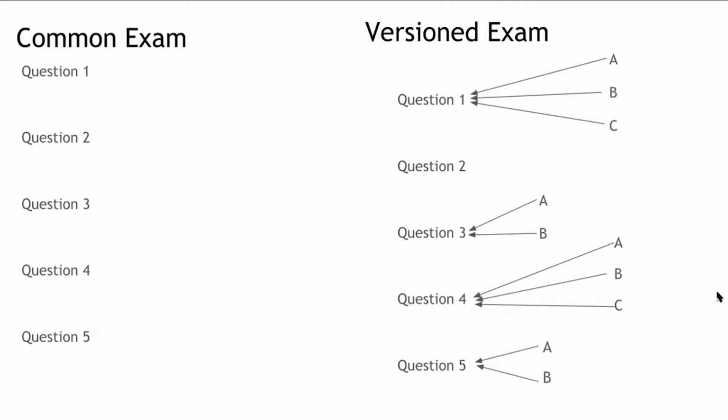So for example, in this version, question 1, students can be assigned either question A, B, or C. Question 2, all students get the same question. Question 3, students can be assigned A or B. 4, they can be assigned A, B, or C. And question 5, they can be assigned A or B.